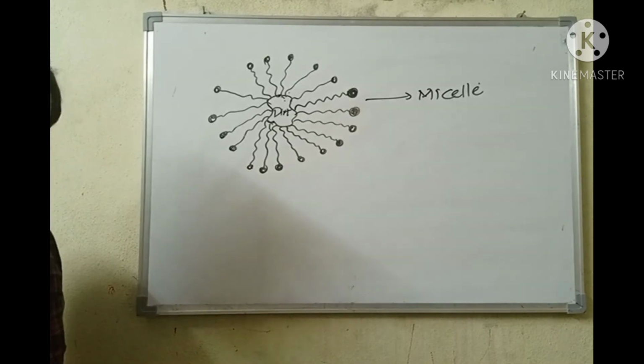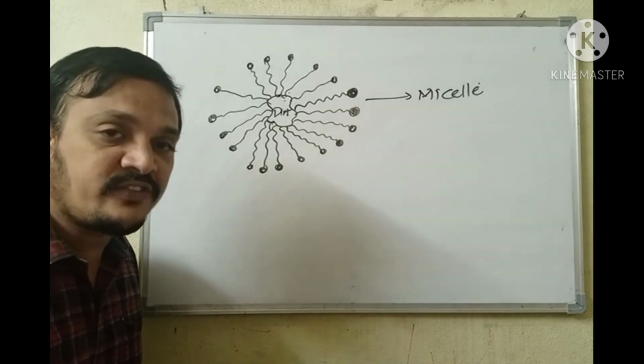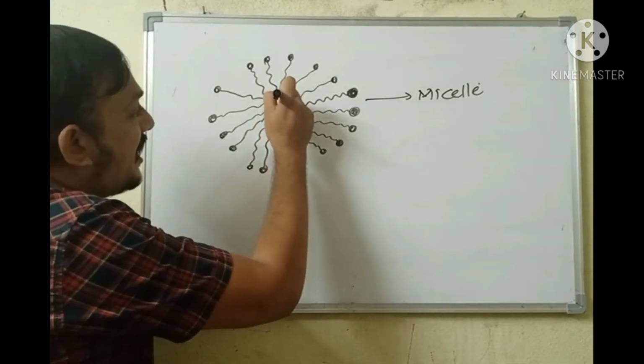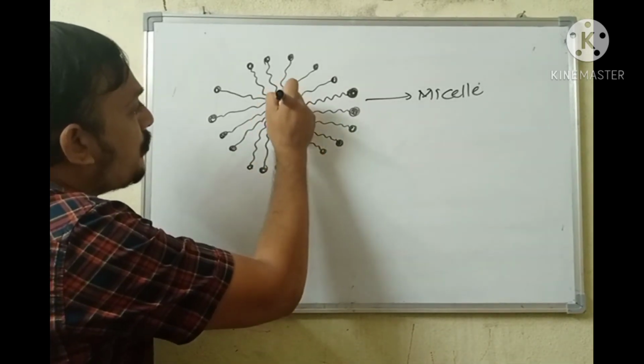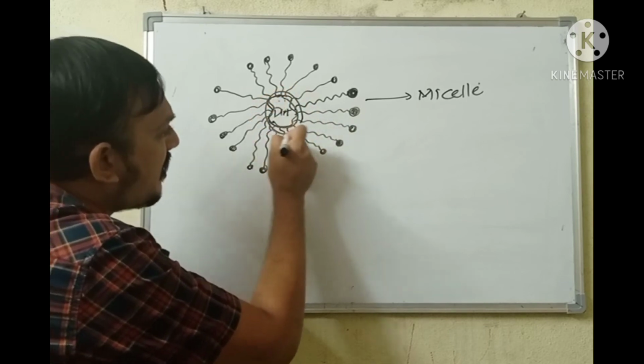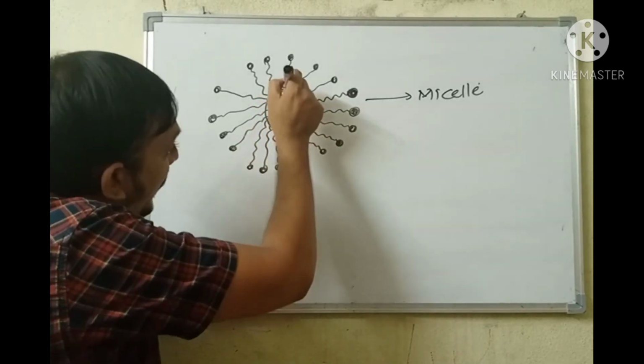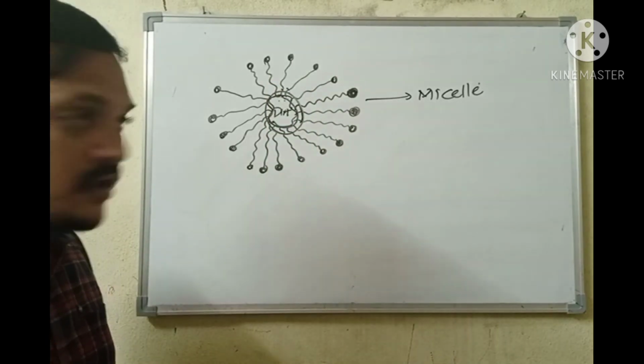When the colloidal solution of soap is used for cleaning, dirt is entrapped by hydrophobic ends. These hydrophobic ends will be entrapping the dirt.